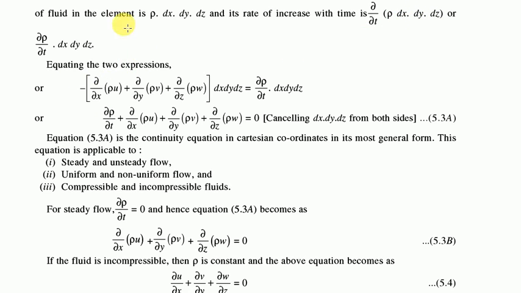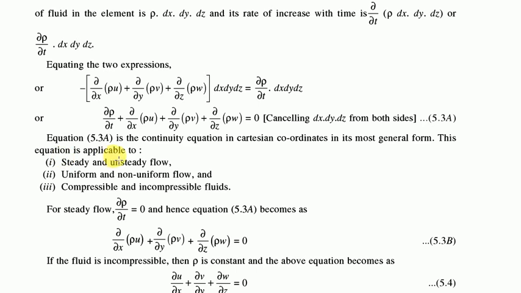So equating the two expressions, we get [∂/∂x (ρu) + ∂/∂y (ρv) + ∂/∂z (ρw)] dx dy dz equal to ∂ρ/∂t dx dy dz. By simplifying, we take the term to the other side so it becomes positive, and it will be equal to 0. So this is the continuity equation in Cartesian coordinates, in its most general form.